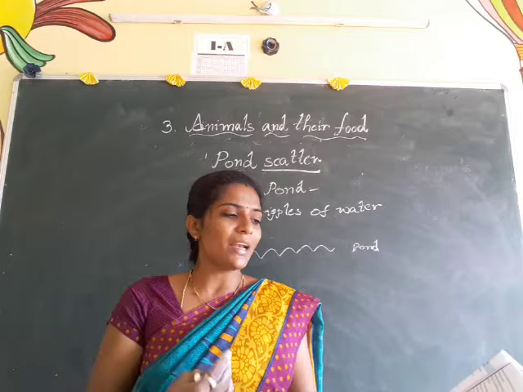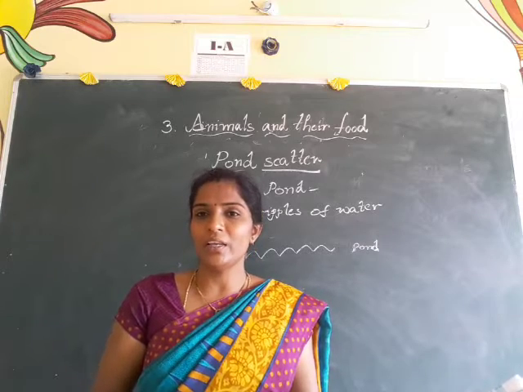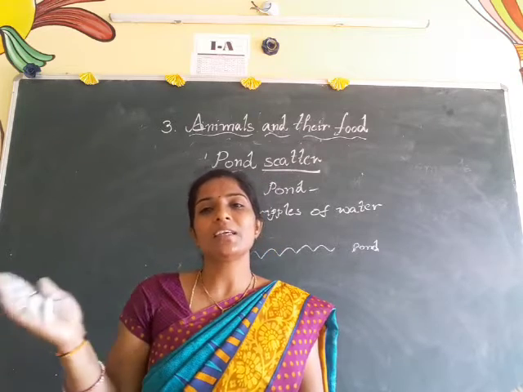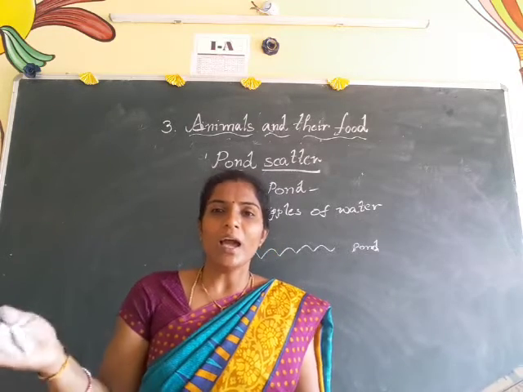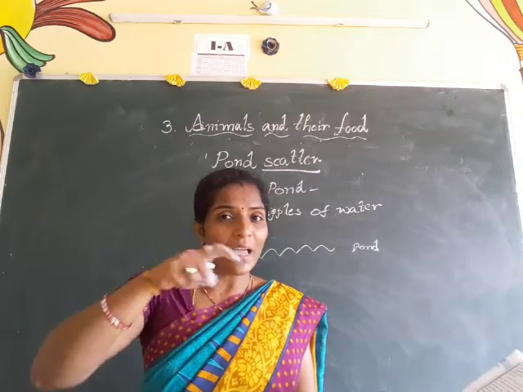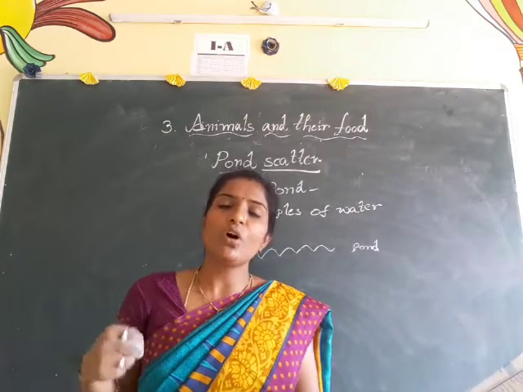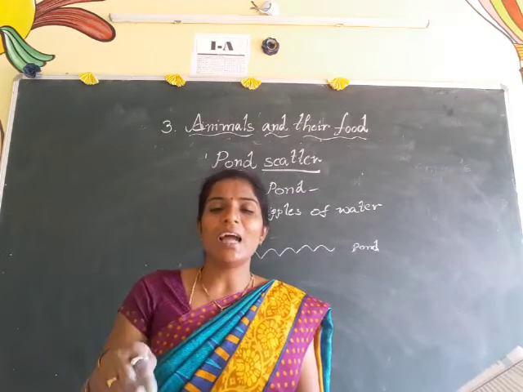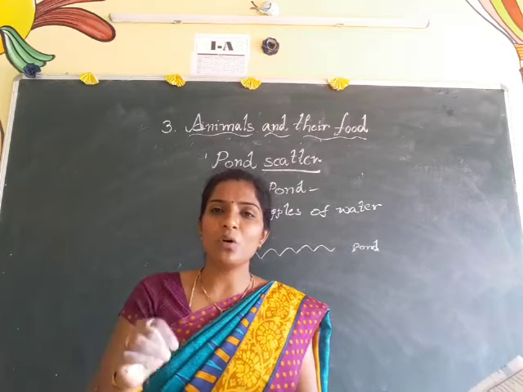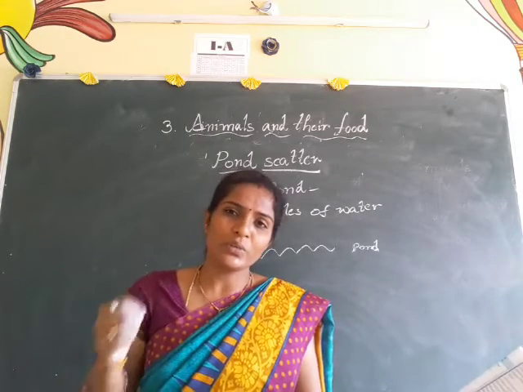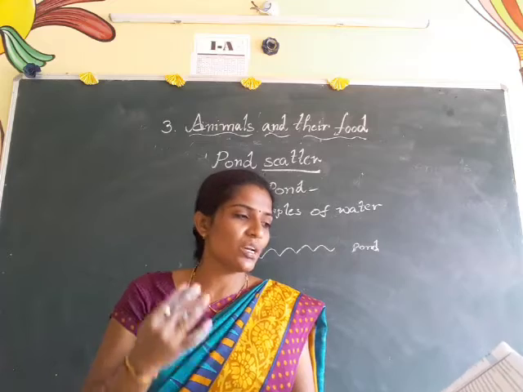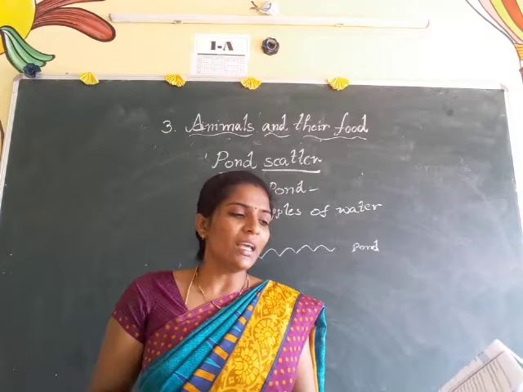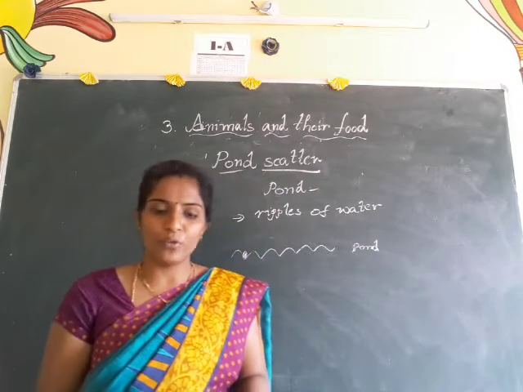And coming to the differences between a vulture and a lion. Here the vulture is a carnivorous bird and the lion is a carnivorous animal. The vulture uses its beak and claws to tear the flesh of other animals. But the lion uses tearing teeth, and the lion also has some claws to tear the flesh. So these are the differences between the vulture and the lion. And also they are taking different types of food only.